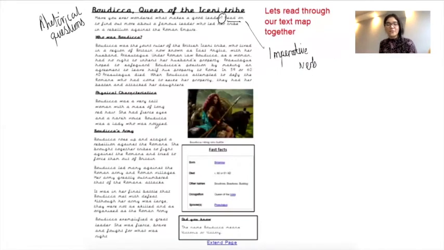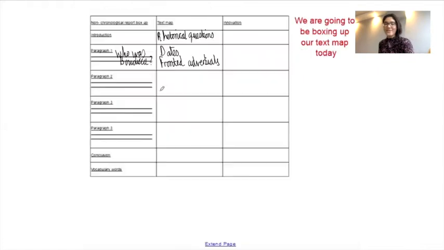Now, what is paragraph 2 about? What does the subheading say? It says physical characteristics. So you would write that over here.